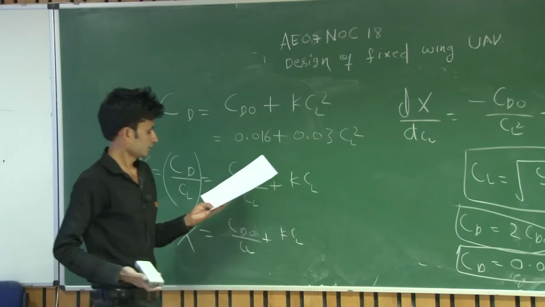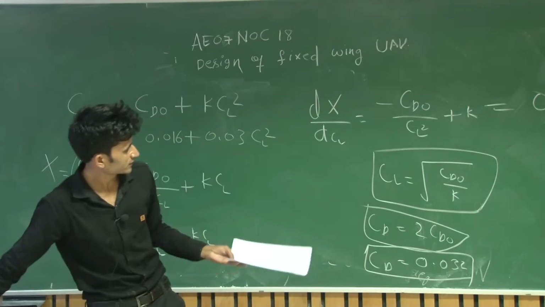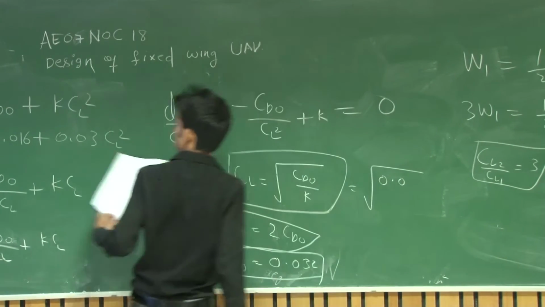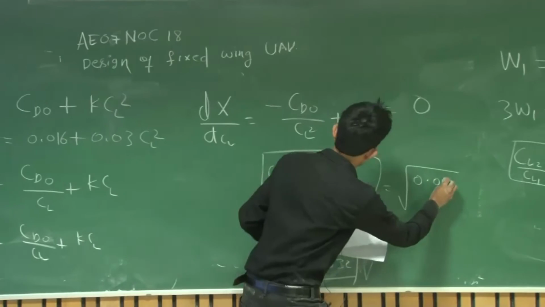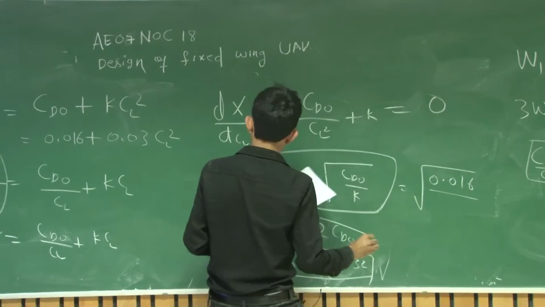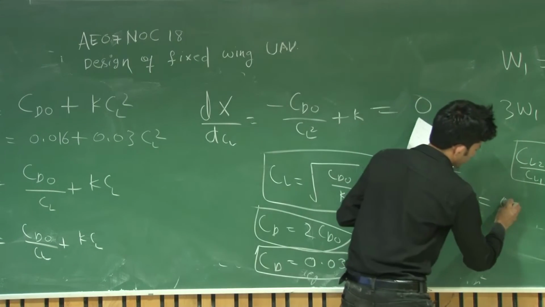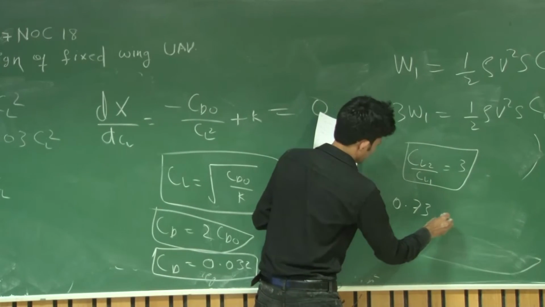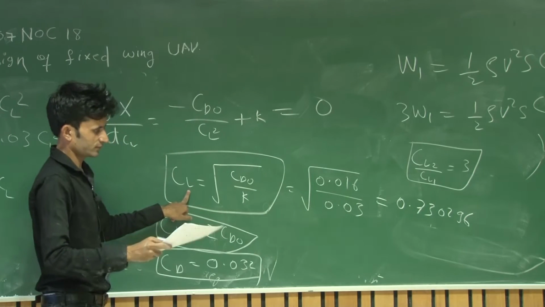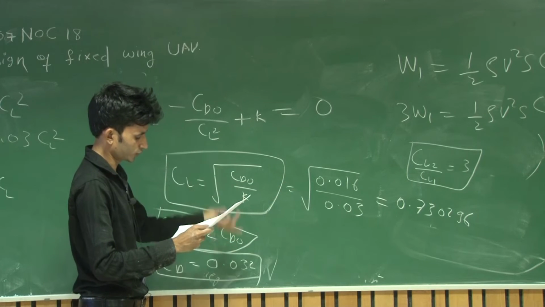And in 10th question you have to find the value of CL. So you know the CD naught, under root 0.016, and K is 0.03. You will get 0.730296. So CL will come out to be 0.730296. That will be the answer of your 10th question.